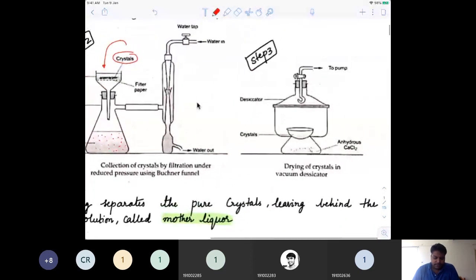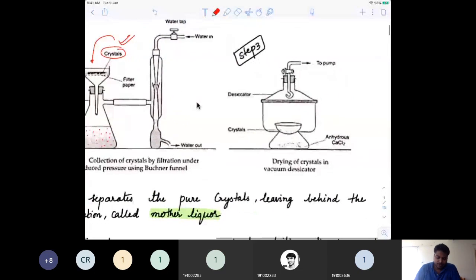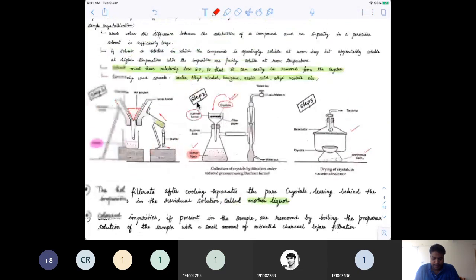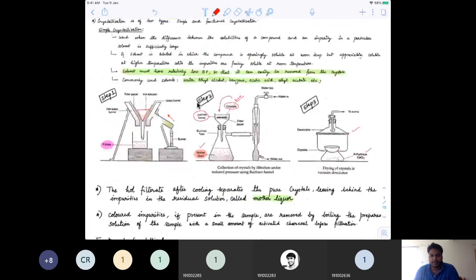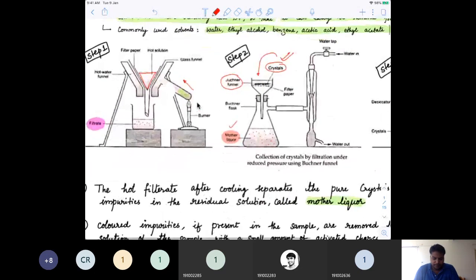After you get that, these crystals will have some amount of moisture attached. To remove that, we'll put them in a desiccator and try to remove all the moisture using anhydrous calcium chloride. That way you will dry the crystals in a vacuum desiccator. So these are the primary steps which you will see in simple crystallization. I'm just giving a basic idea of what is happening in simple crystallization.